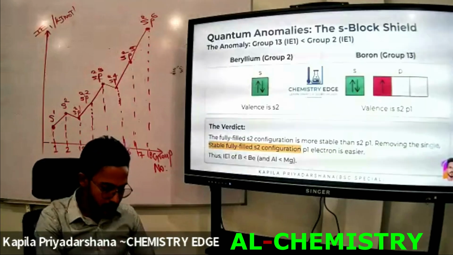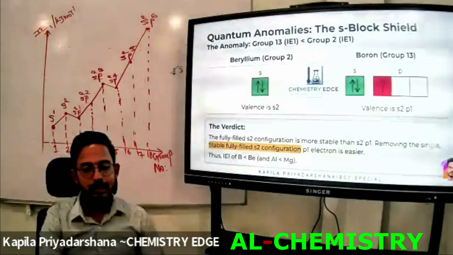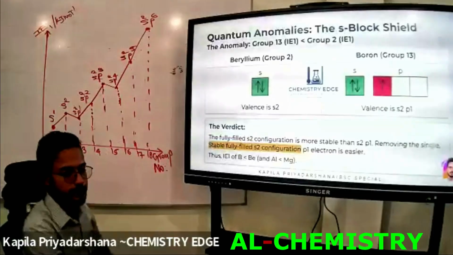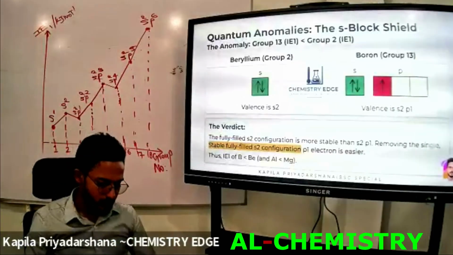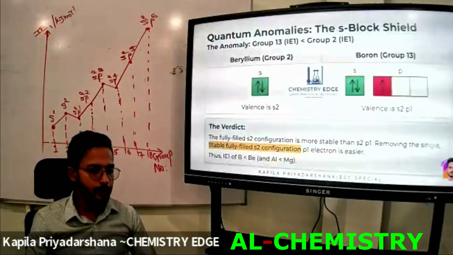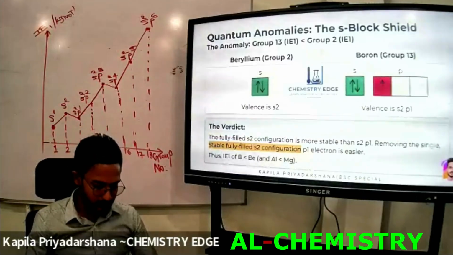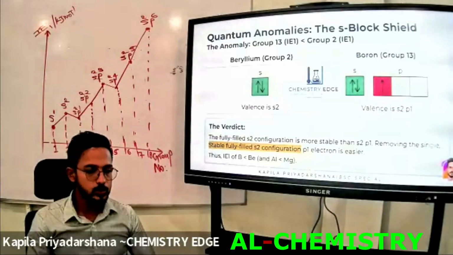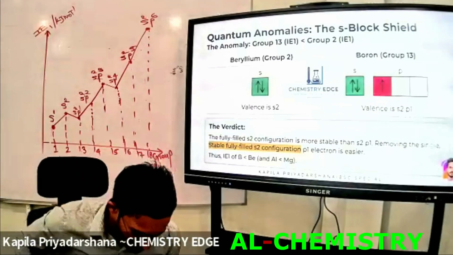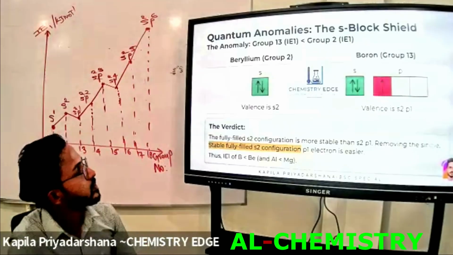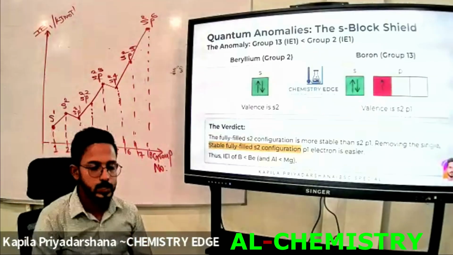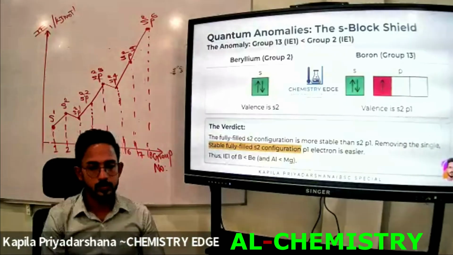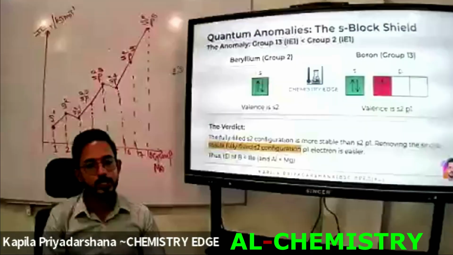The valence configuration of beryllium, within the brackets write down group 2, is s2. If it is magnesium it may be 3s2. If it is beryllium it should be 2s2.